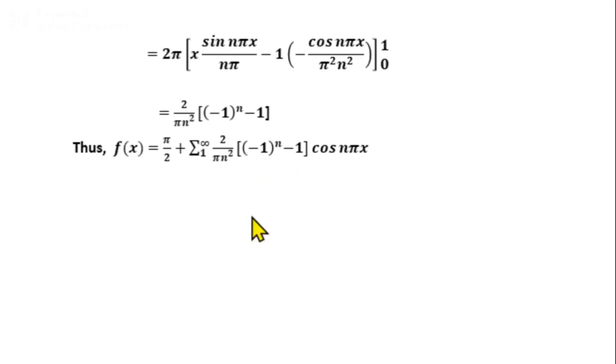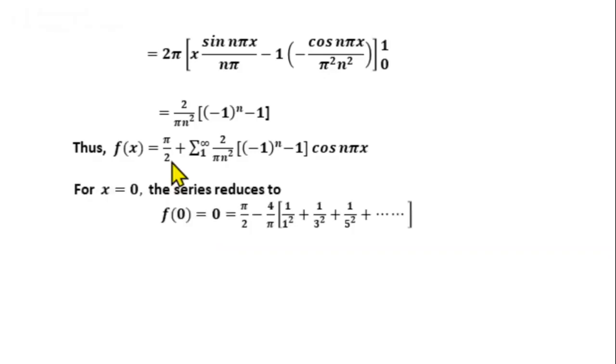Next, to get the series given in the second part of the question, we take x equal to 0 on both sides of this Fourier series. So we get in the next step f of 0 equal to pi by 2 plus summation n from 1 to infinity 2 by pi n square into minus 1 raised to n minus 1 into cos 0. Cos 0 is 1. So we get the right hand side pi by 2 plus summation n from 1 to infinity 2 by pi n square into minus 1 raised to n minus 1.